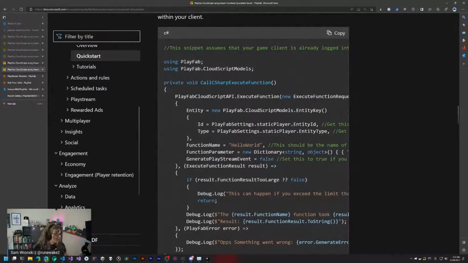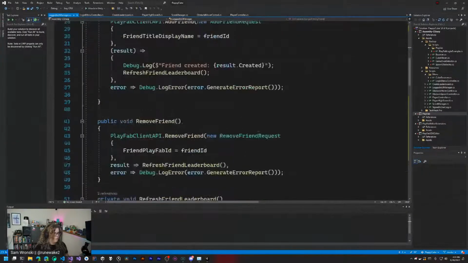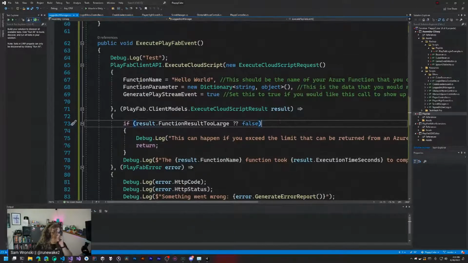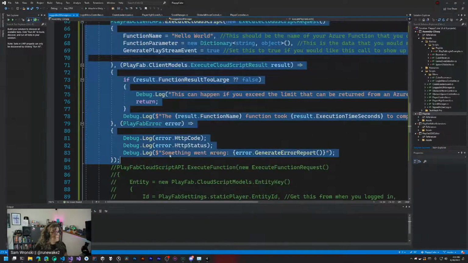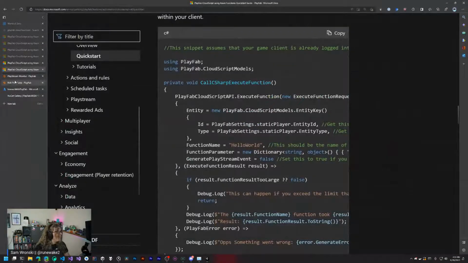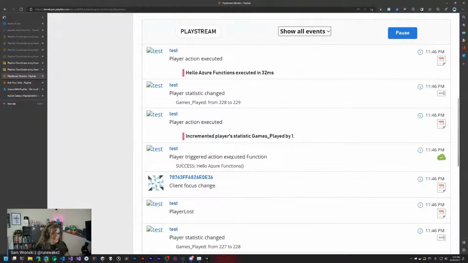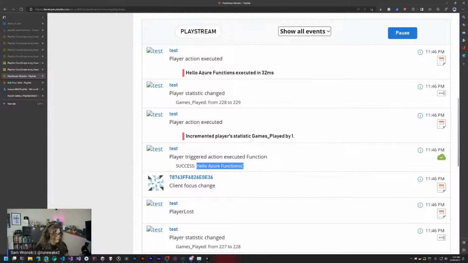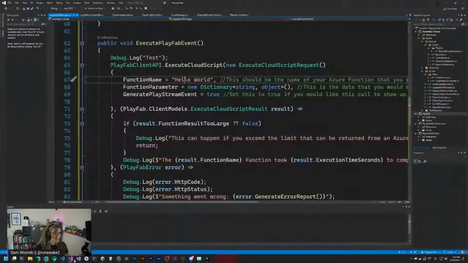To get started, I did this beforehand just because I didn't want to write it, but I do have that same thing implemented here. What that's doing is invoking our hello world. I don't think that's what it's called. What do we call this? We call it hello Azure Functions. So if we copy that name and paste it here, we'll get that.